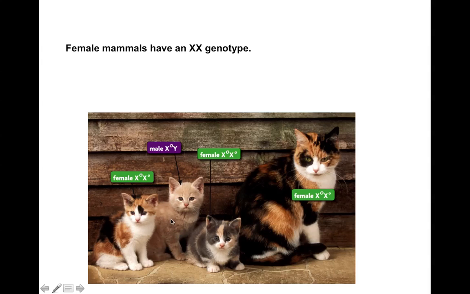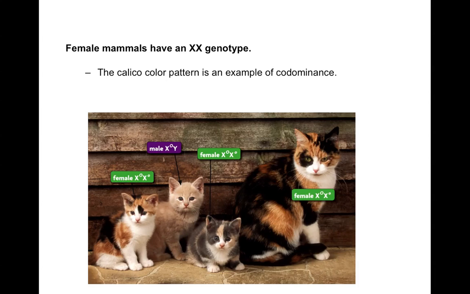On the other hand, male cats are never calico, and the reason for that is because they only have one copy of the X chromosome. So they're either going to get one dominant allele here or the other one, because there is no allele for fur color on the Y chromosome. So male cats are only going to be solid colors, whereas female cats can have the calico coloring because this is a sex-linked gene.